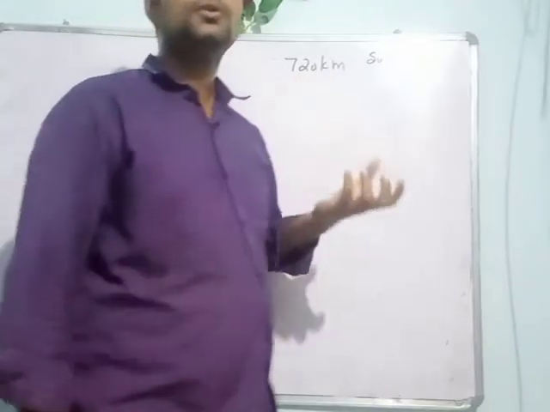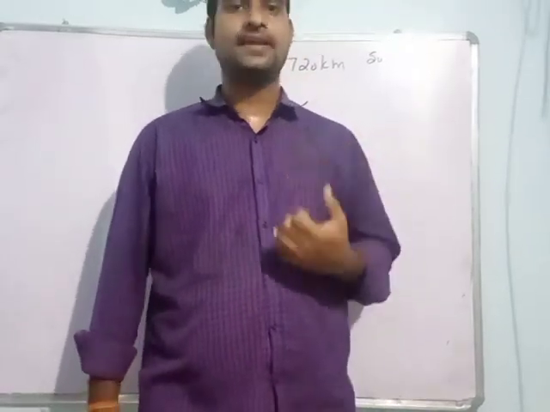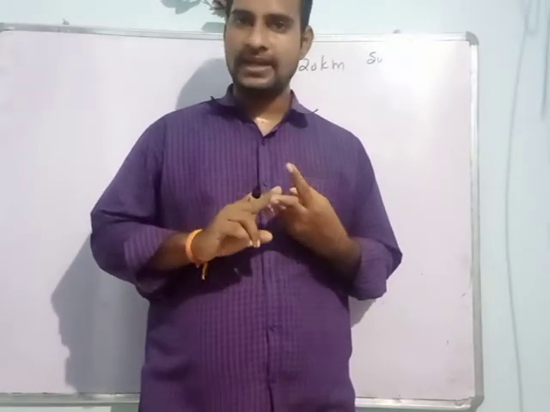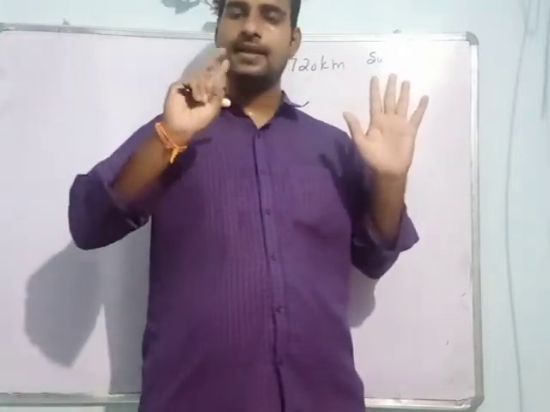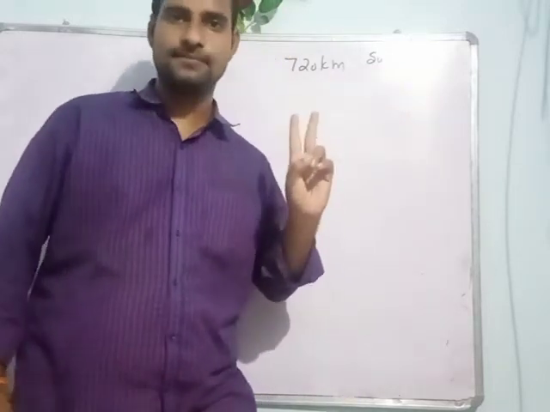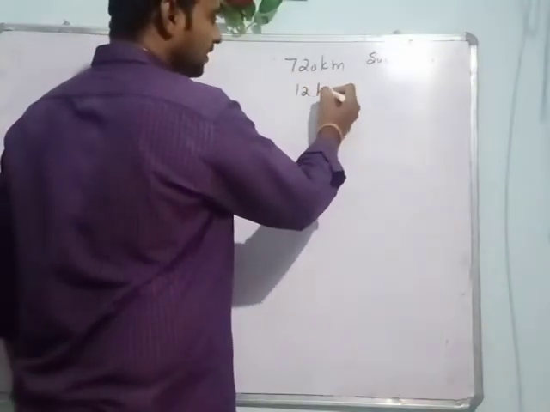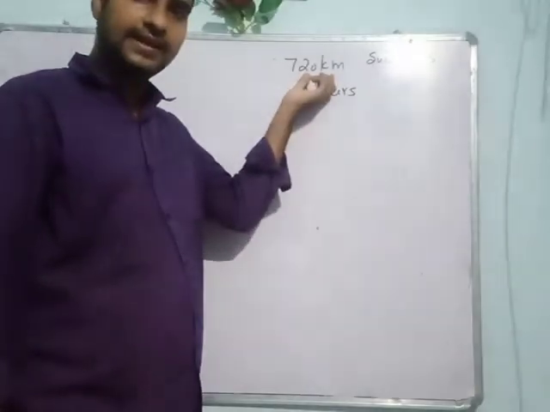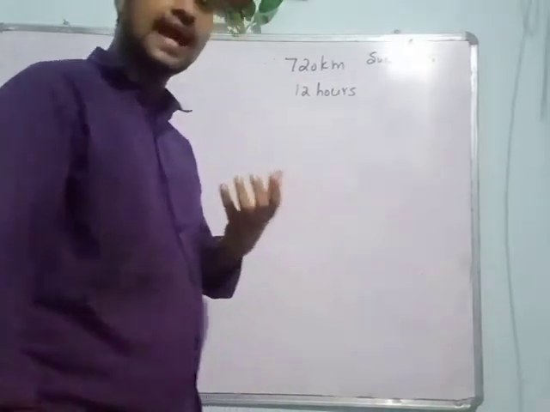But what is the total time taken by the train? The train starts at evening 6 p.m. So 7 p.m., 8 p.m., 9 p.m., 10 p.m., 11 p.m., 12 a.m., again 1 a.m., 2 a.m., 3 a.m., 4 a.m., 5 a.m., 6 a.m. So how many hours? 12 hours. So total distance covered by the train is 720 kilometers and total time taken by the train is 12 hours. So what is the average speed?